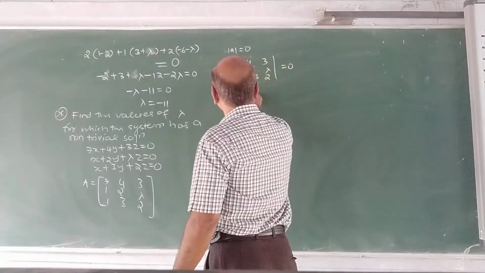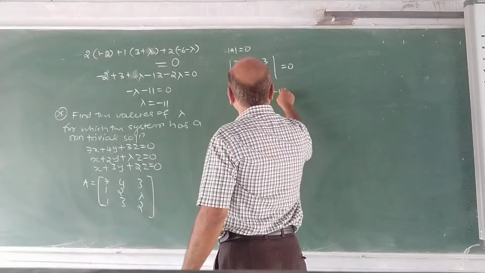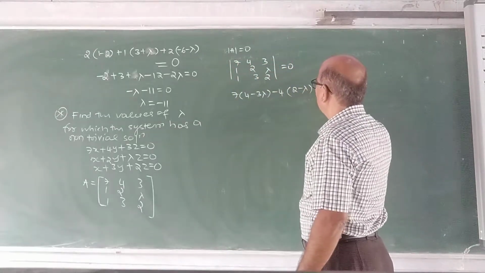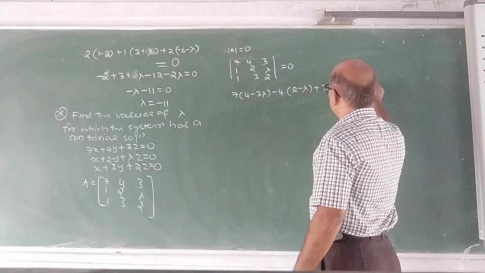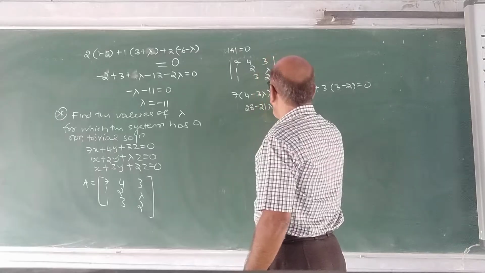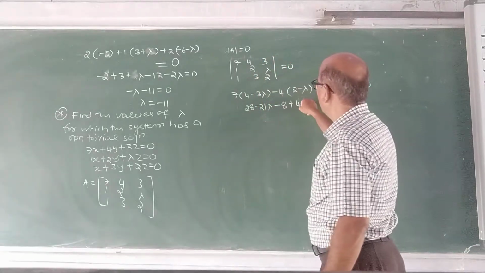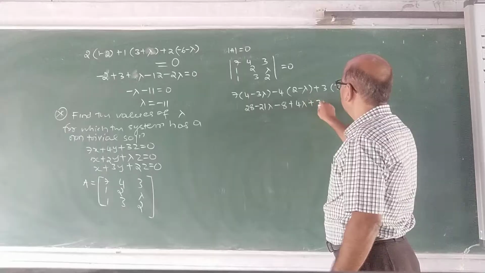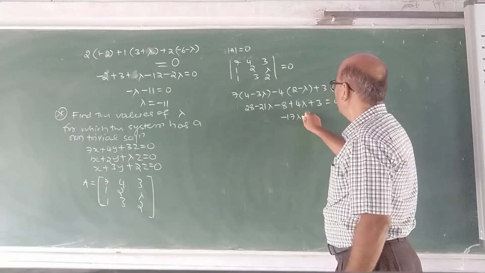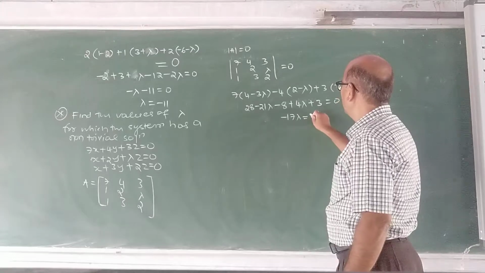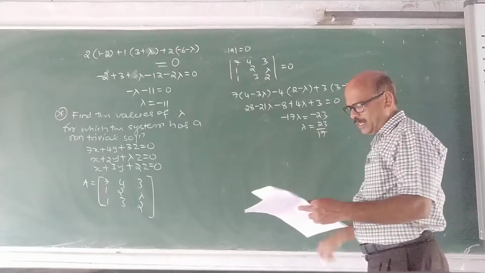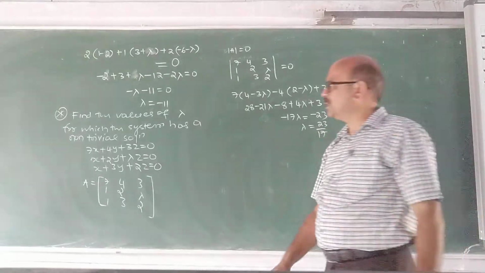Evaluate this. 7 into 4 minus 3 lambda, minus 4 into 2 minus lambda, plus 3 into 3 minus 2 must be equal to 0. So 28 minus 21 lambda minus 8 plus 4 lambda plus 3 is equal to 0. Minus 17 lambda is equal to minus 23. Lambda is 23 by 17. Am I correct here? 23 by 17.